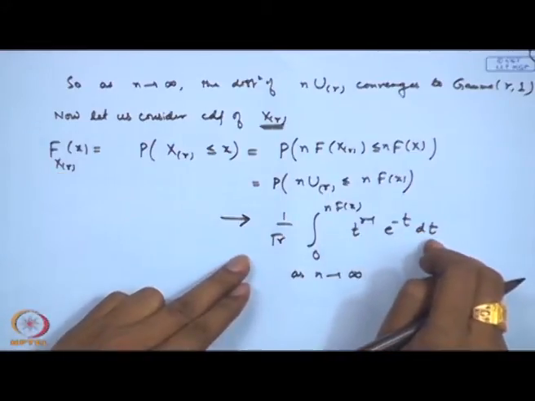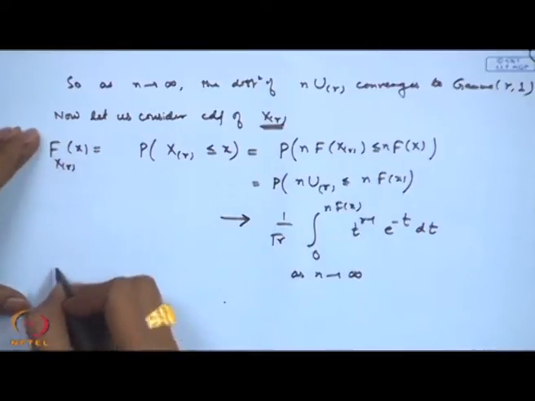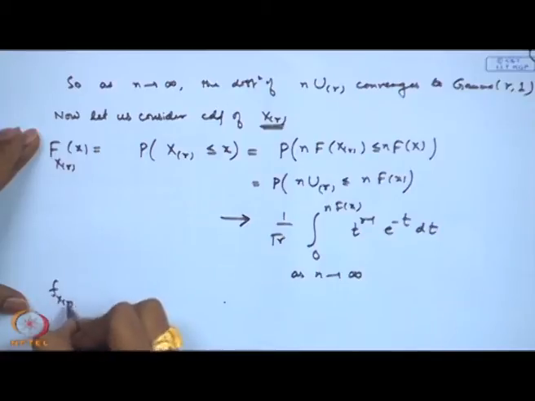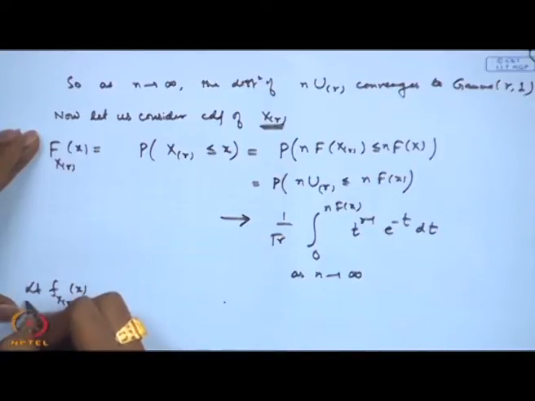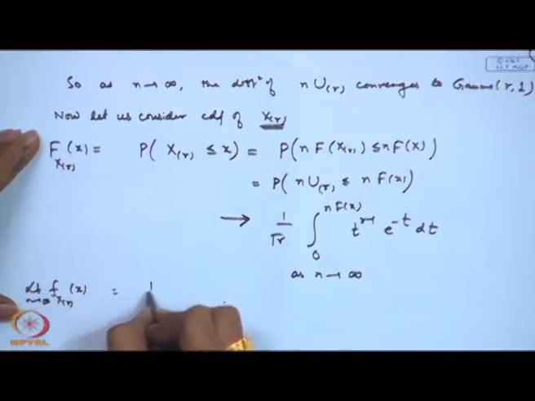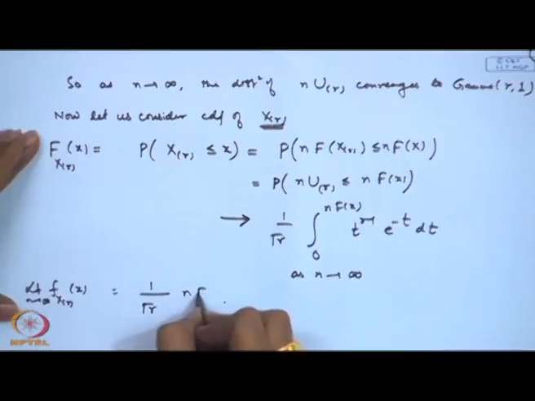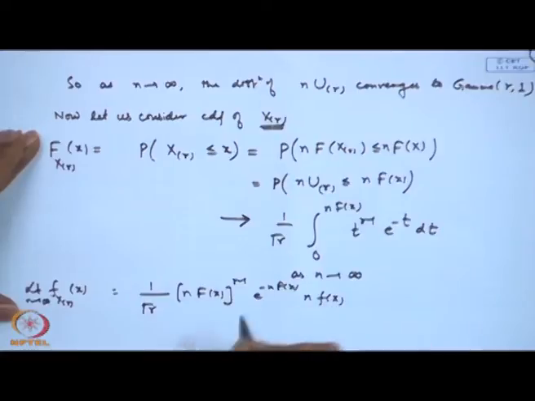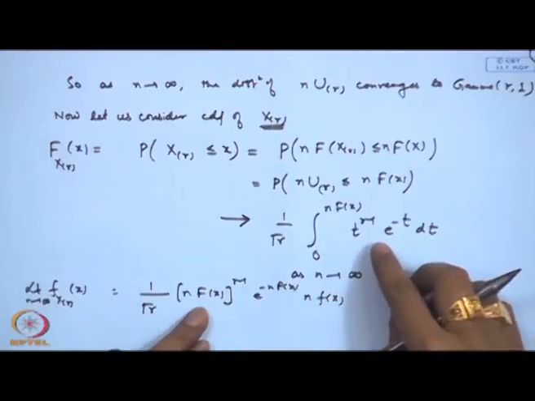size tends to infinity. And if we consider the derivative here, then the limit of that also can be obtained as 1 by gamma r, n F x to the power r minus 1, e to the power minus n F x, times n f x, because I am just applying the Leibniz rule here.